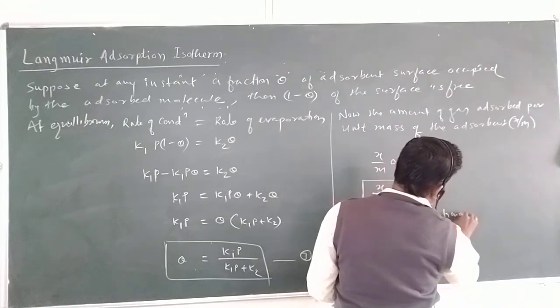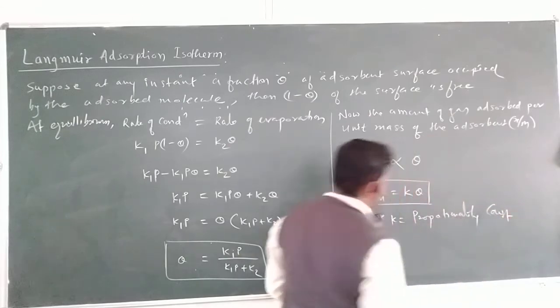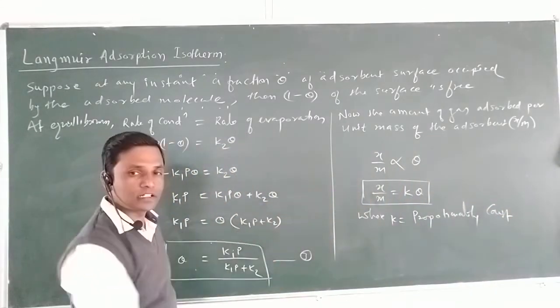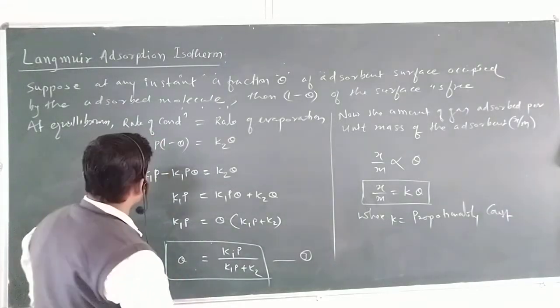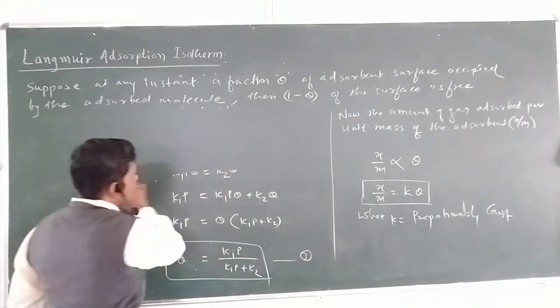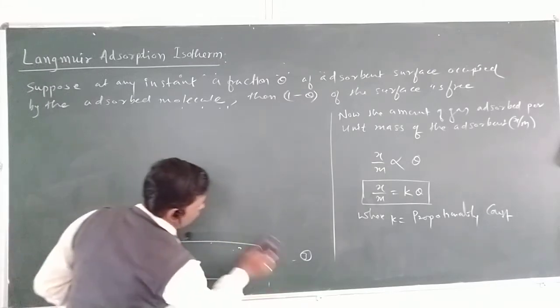Now see, x upon m equal to k into theta, that is fraction theta. We have the value of theta. Now substitute the value of theta, that is equation number 3, in equation number 4.